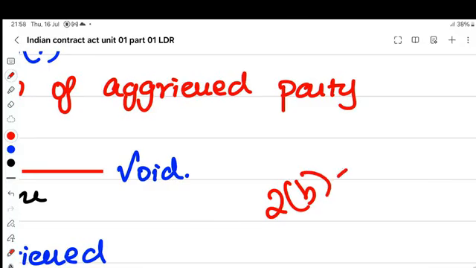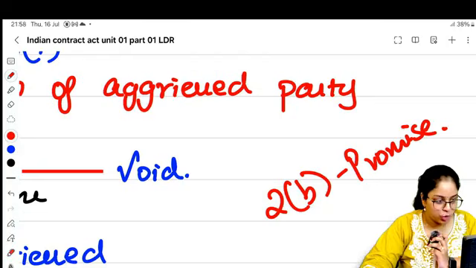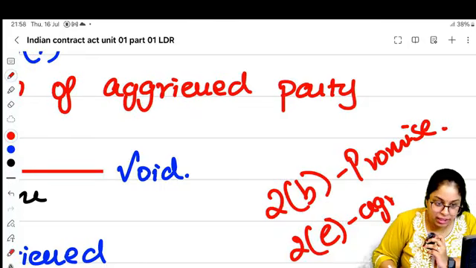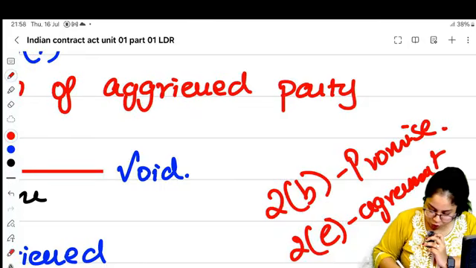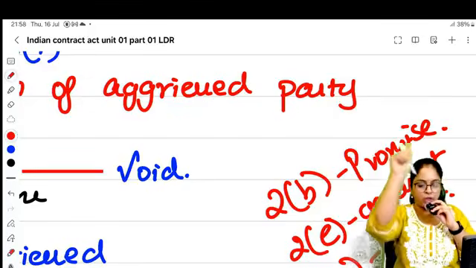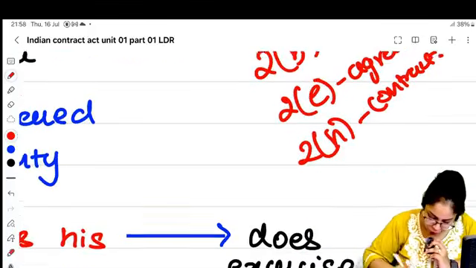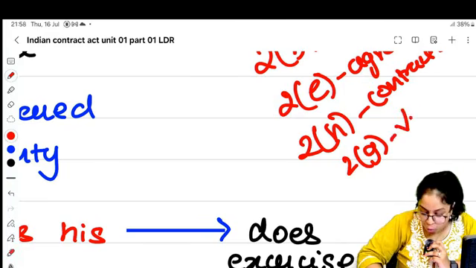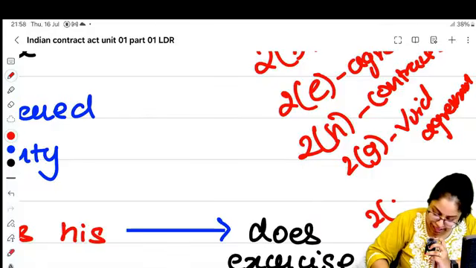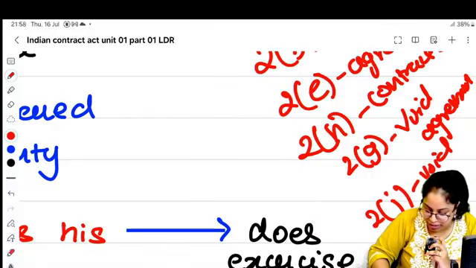2B is for promise. 2E is for agreement. 2H is for contract. Then when it comes to void, remember there are two: 2G and 2J. 2G is for what? 2G is void agreement. 2J is void contract.